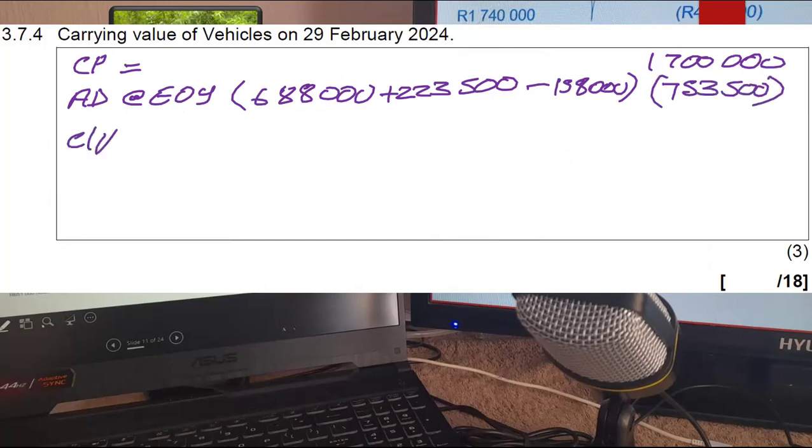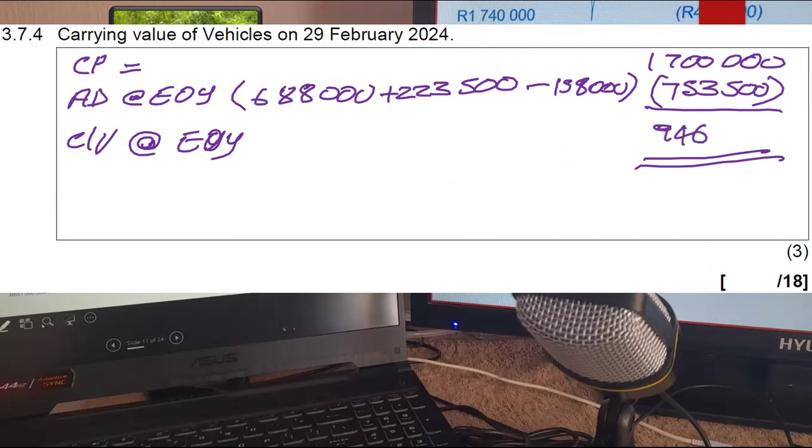So to get my carrying value at the end of the year, I will simply take that cost price of the remaining, including the new, minus accumulated depreciation. And that'll be 1,700,000. You minus 753,500. It will give you 946,500. Was that the last question? It looks like it was.